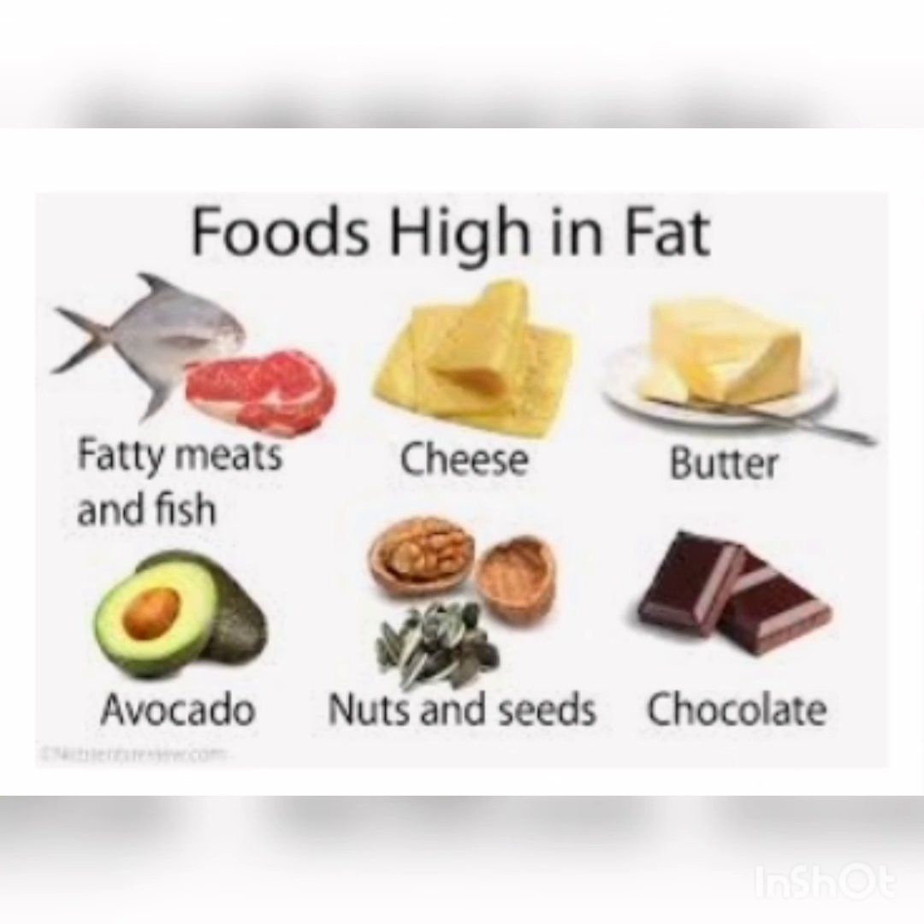Now the second type of nutrient we have is fat. As you can see in the picture of sources of fat, there are fatty meats, fish, cheese, butter, avocado, which is a type of fruit, nuts and seeds, chocolates, and also oil. These are the rich sources of fat. So what is the use of fat in our body?